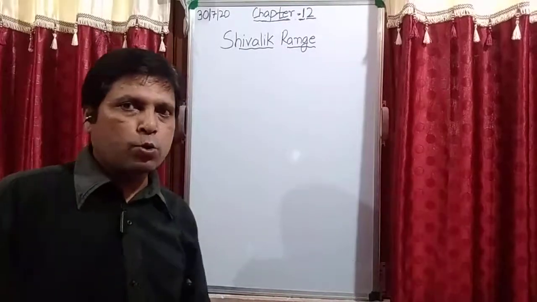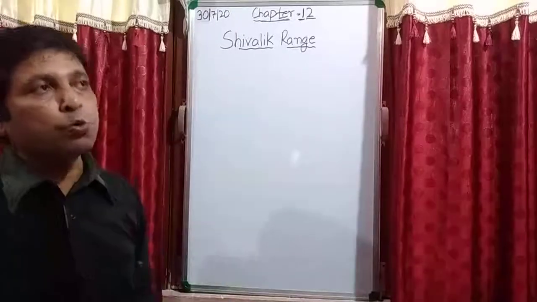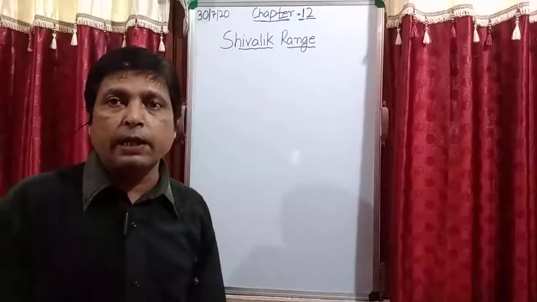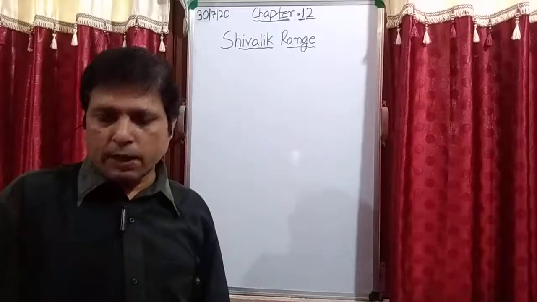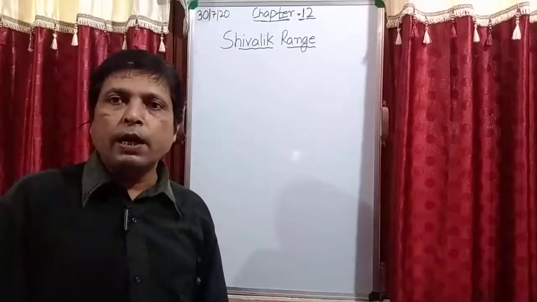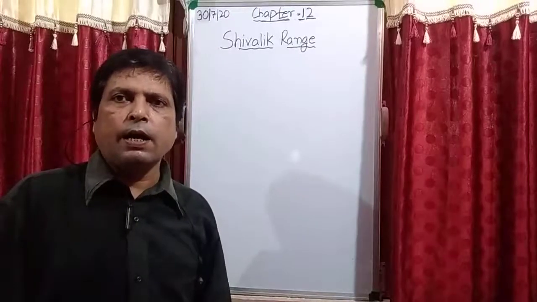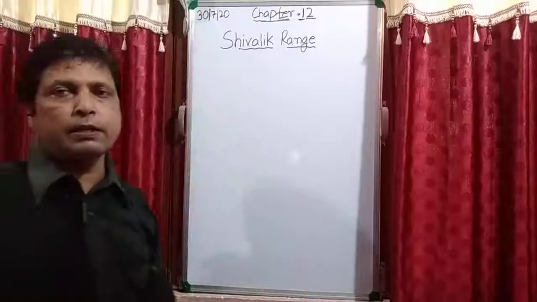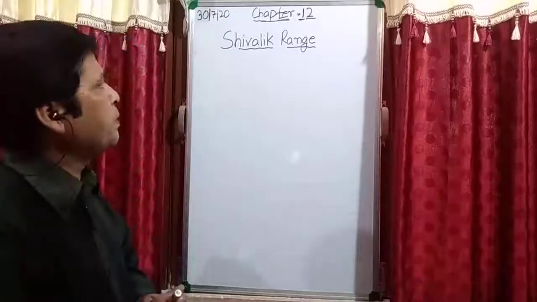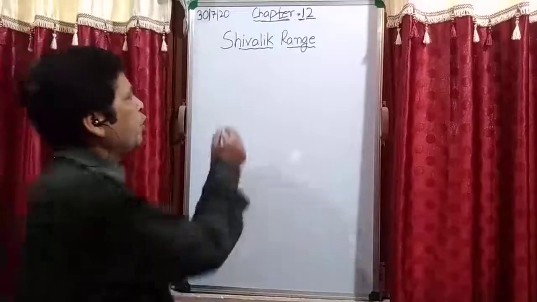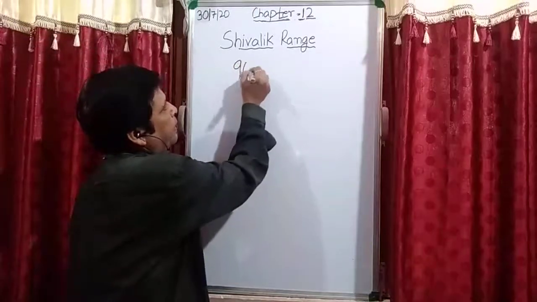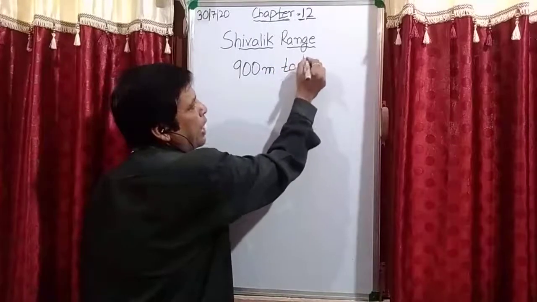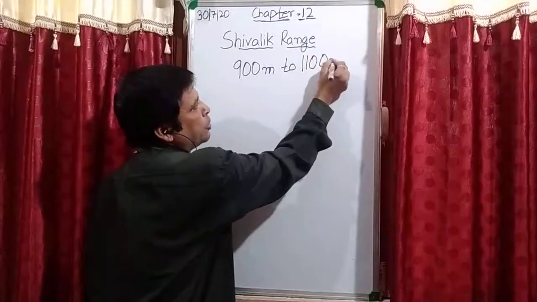Is it clear? In this range we have hills. What is the reason for that? The average height of the hills in this area, which I have already explained in my previous video, is 900 meter to 1100 meter.